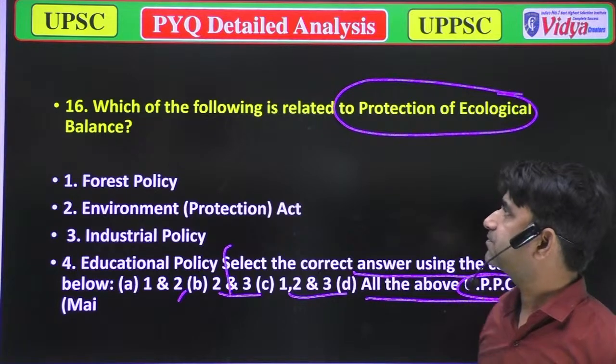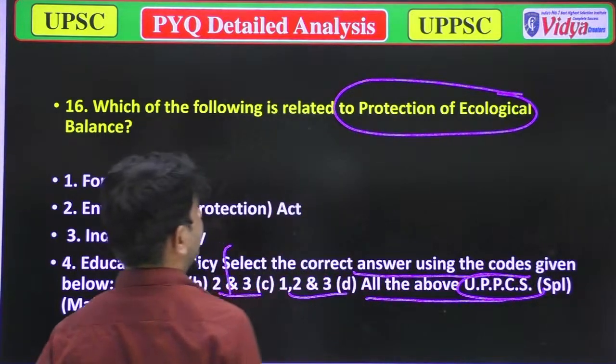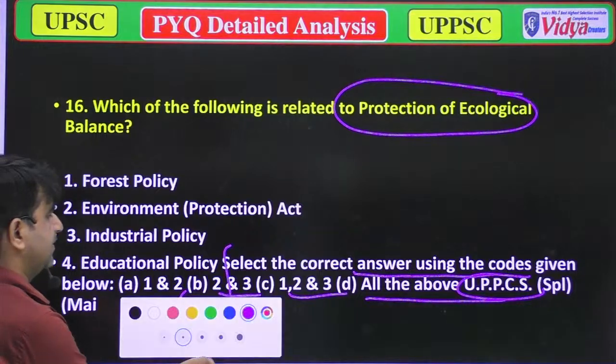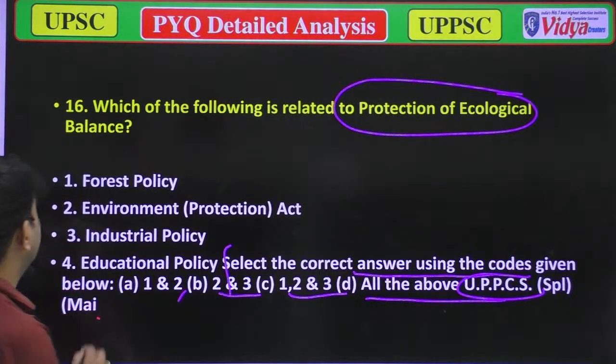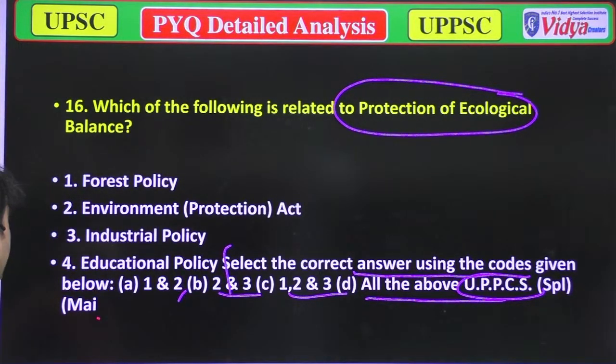Which of the following is related to the protection of ecological balance? First, forest policy. Option B, Environmental Protection Act. Option C, industrial policy. Option D, education policy.